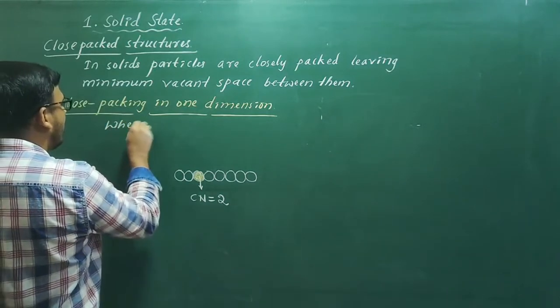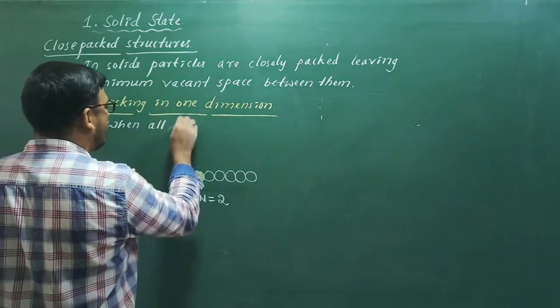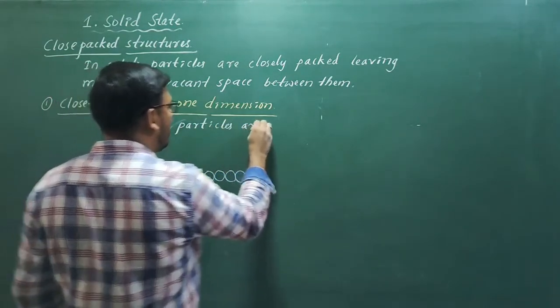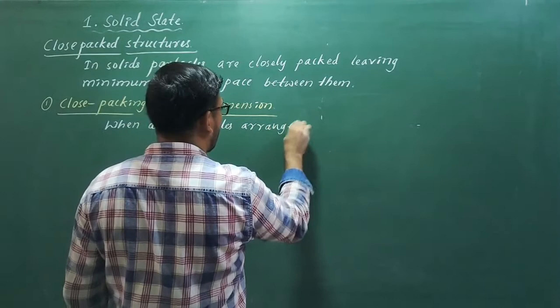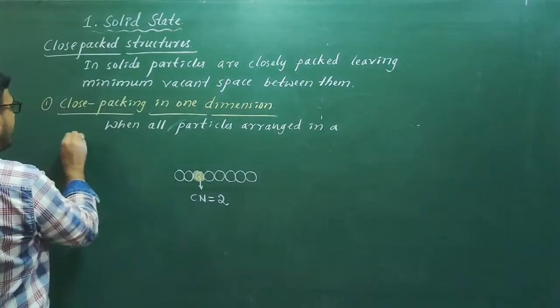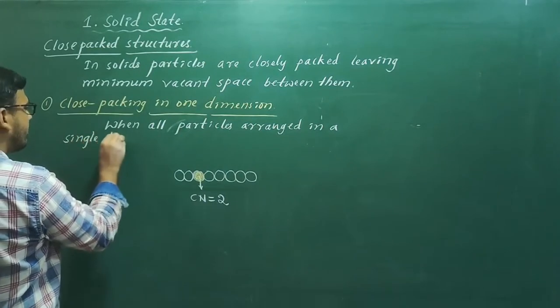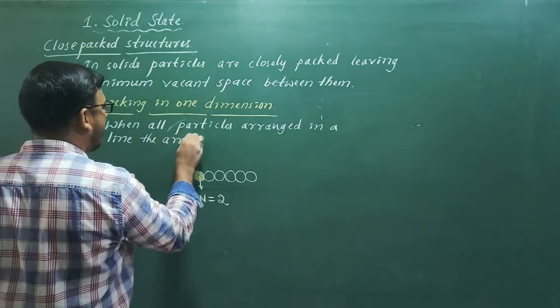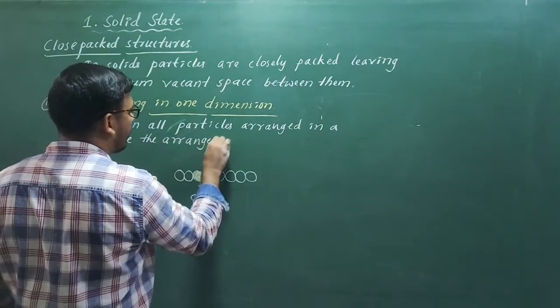When all particles are arranged in a single line, the arrangement is called close packing in one dimension.